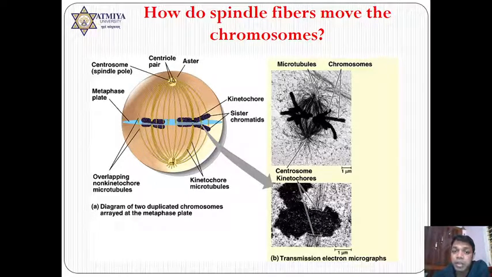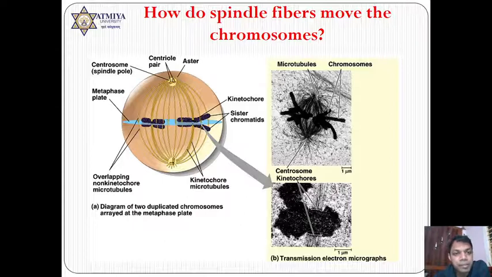Remember, usually one chromosome equals one DNA, usually in the G1 phase. But once replication occurs in the S phase, now one chromosome is made up of two DNA. In the G2 also, one chromosome is made up of two DNA. In the M phase, one chromosome is made up of two DNA, but now since it is condensed, these two DNA are individually known as chromatids.